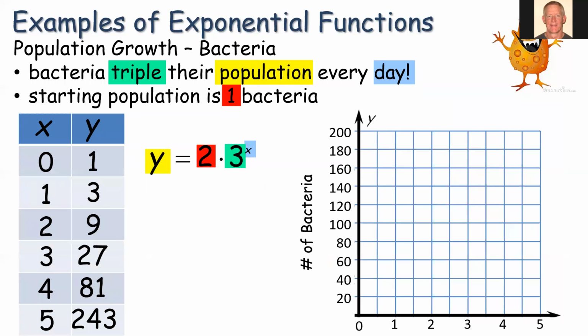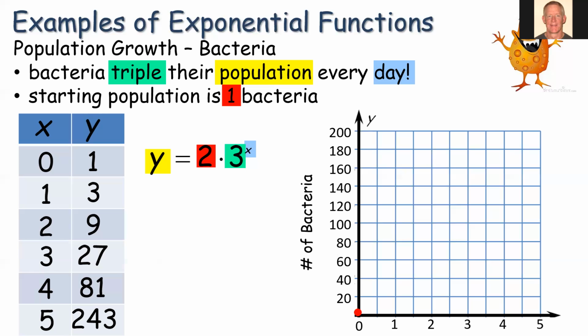All right, let's look and see what the graph might look like. Now notice we're going to use a different scale on the x-axis than what we do on the y-axis, because we have much larger values on the y-axis than we do the x-axis. Okay, but we still want to pick a scale on the y-axis that will allow us to plot these larger numbers. And you're going to be doing an assignment in this lesson here at the end, where you're going to have to create your own data and create your own graph or sketch your own graph. So it's very important you pick a scale on the y-axis that you can fit your values in, and then plot them according to that scale. We don't just take the 1, 3, 9, 27 and spread them out evenly on the y-axis.